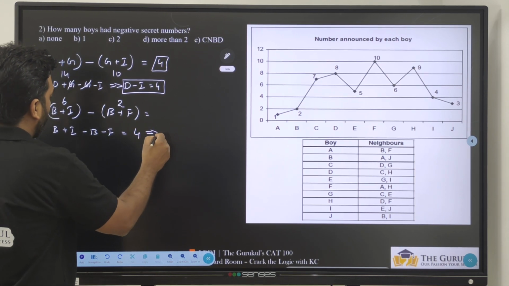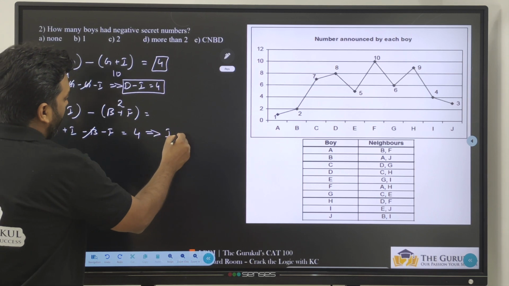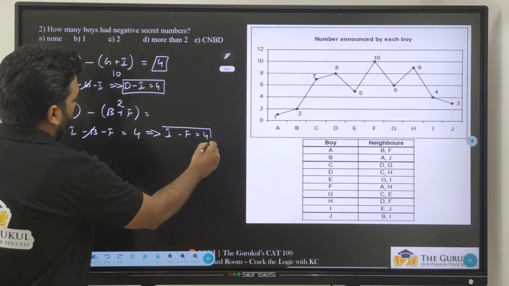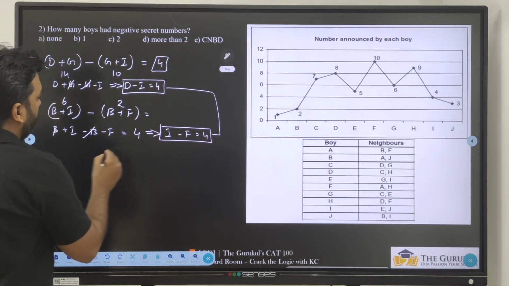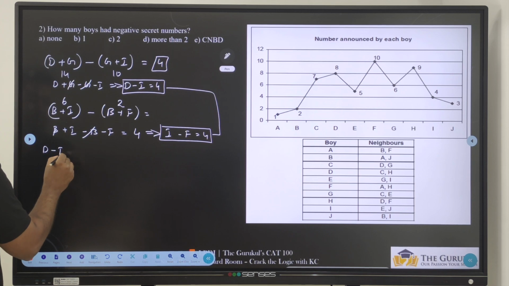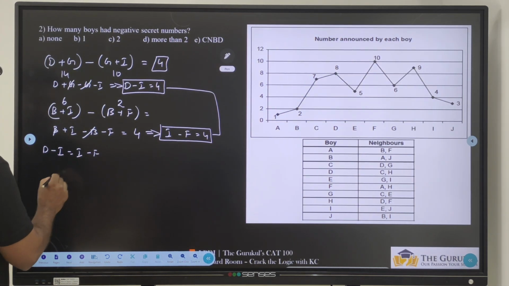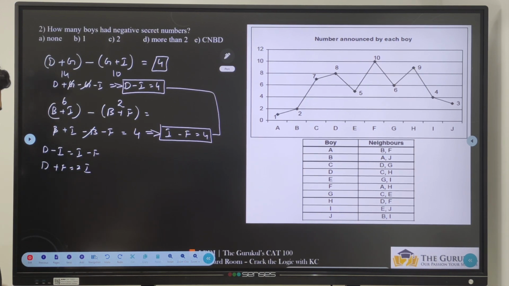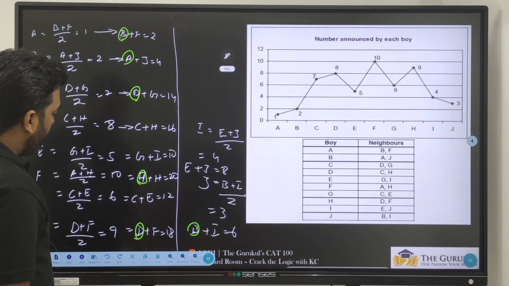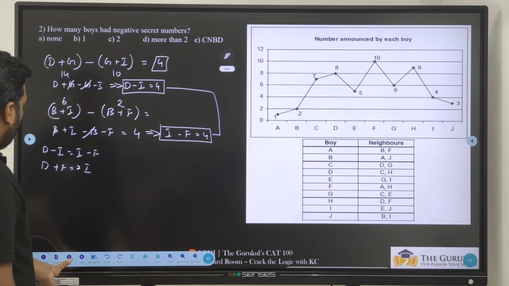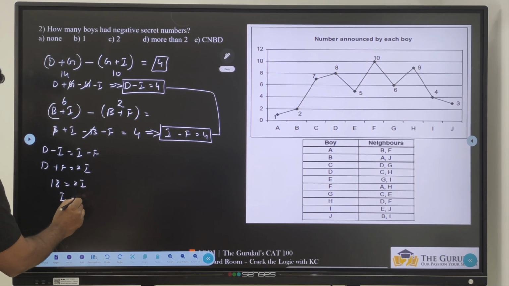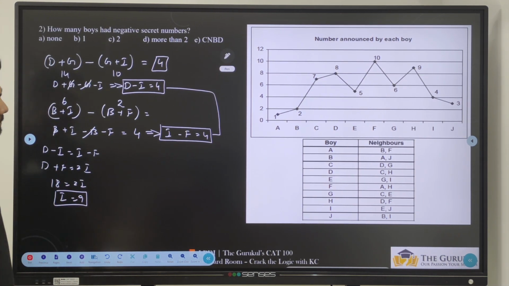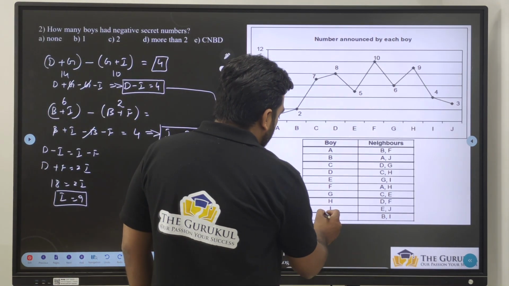What is this 4 value? B gets cancelled. I minus F is equal to 4. Okay. Now can I say these two are equal? So D minus I is equal to I minus F. So D plus F is equal to 2I. But I already know D plus F is equal to 18. So 18 is equal to 2I and I is equal to 9. Perfect. That is the first value. I is equal to 9.